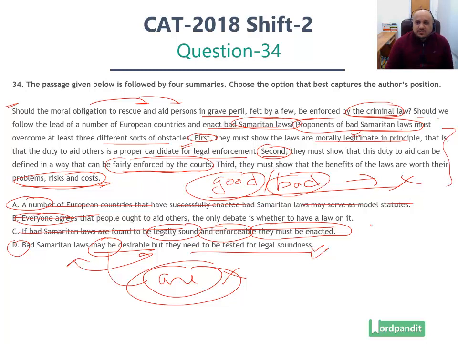It's the second half of this paragraph which raises question marks whether these can be legally enforced or not. Legal soundness is a very generic term which encompasses everything, right? All the factors which have been mentioned above. Hence, statement number D is the best summary. It does not violate anything. The other three options either violate something in the passage or they are not the appropriate summary for the passage. This is how you analyze this particular paragraph.